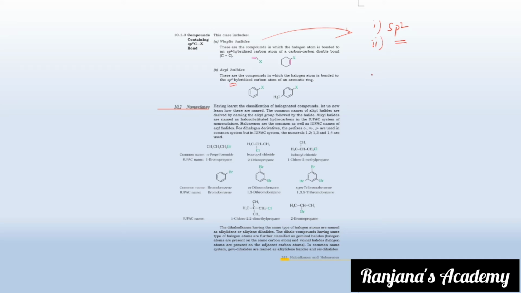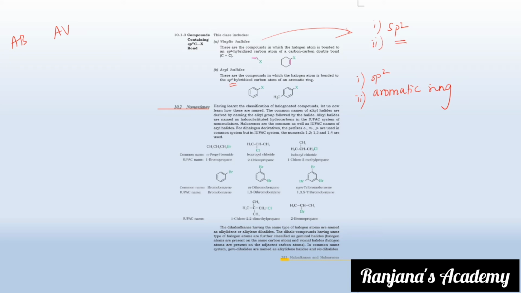You have to have sp2 hybridization and you have to have an aromatic ring, the same as that of your allylic and benzylic. But here what you need instead is sp2; that is the only change you have here. Okay, so that you can remember AB, and this you can remember as AB. Okay, now let us see the nomenclature.